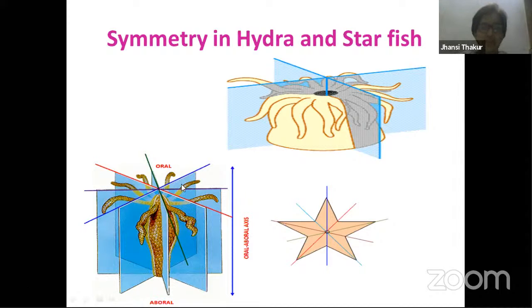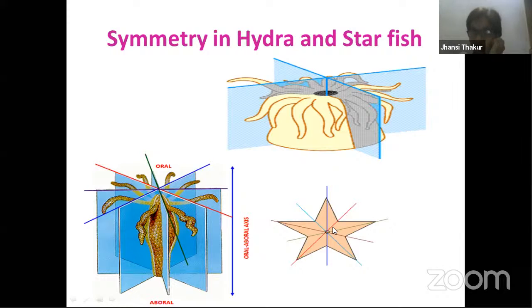So here, when you look at this particular organism, any plane, I'm saying in any direction, if you make it pass through the center of this organism, you can divide this organism into two equal halves. In any plane, if you make any plane pass through the center of the organism, then you can get two equal halves of this organism. Such symmetry is called radial symmetry. This is radial symmetry. Radial symmetry can also be found actually in echinodermata, in echinoderms.